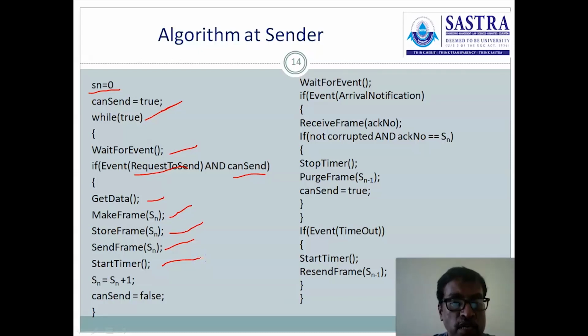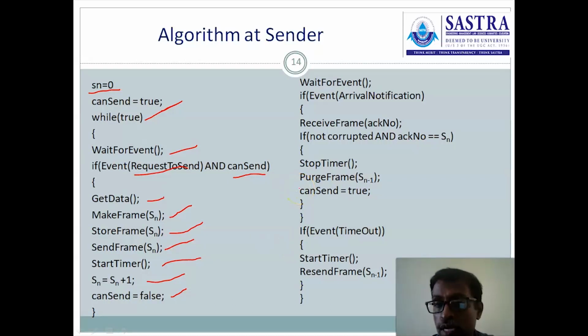I told you that for each and every frame transmission, the timer is started, and then the sequence number is incremented by 1 in order to send the next frame. Then CanSend is set to false. It means after sending the frame, it is waiting for the acknowledgement, and it also starts a timer. Before receiving the acknowledgement, it is not possible to send data, so CanSend equals false, and it waits for the event.